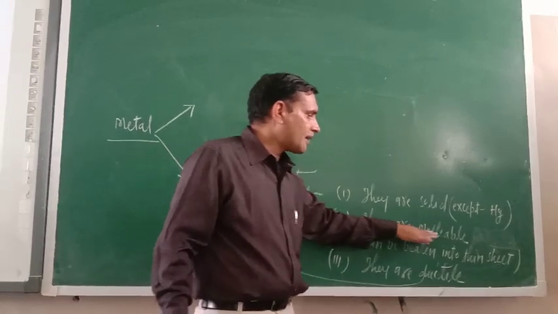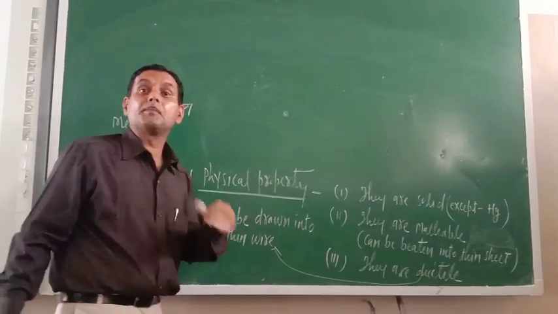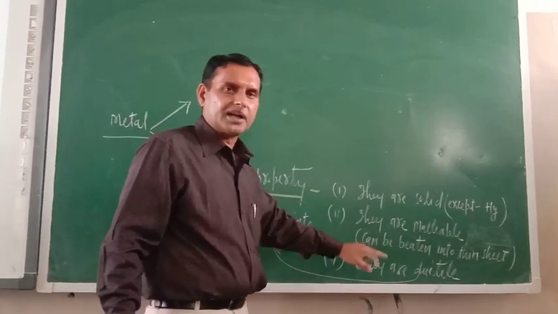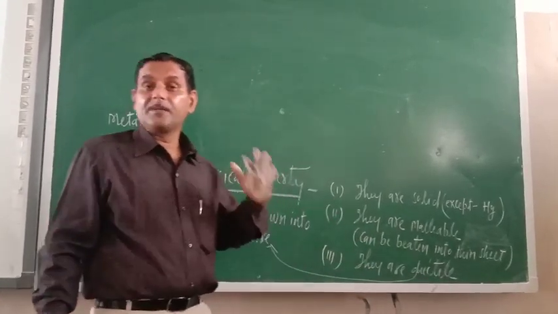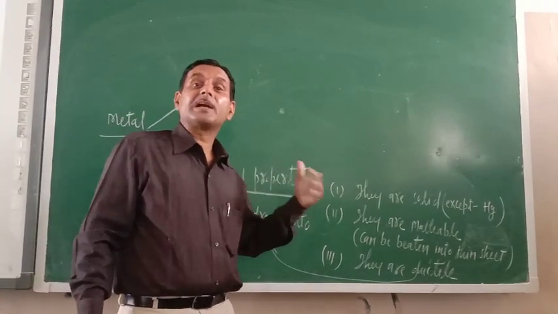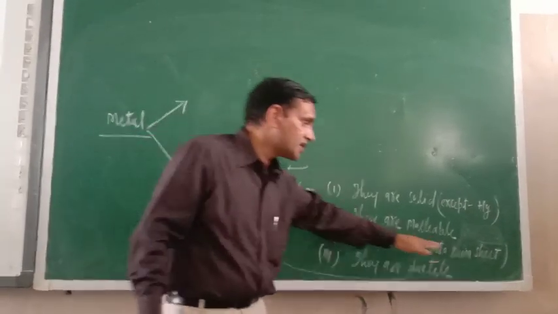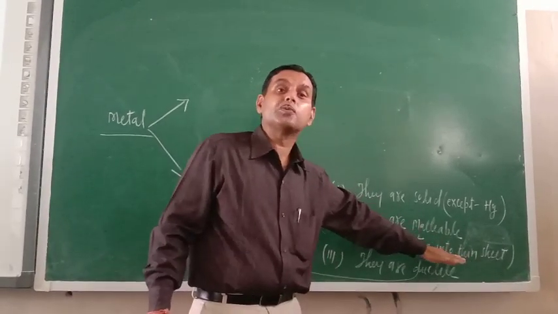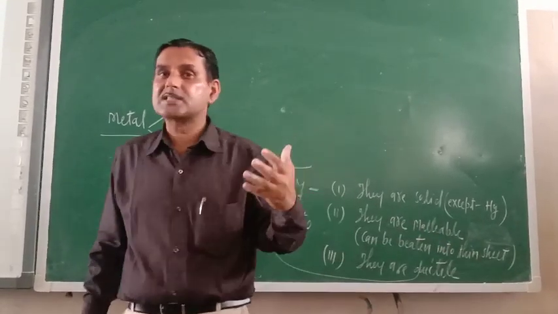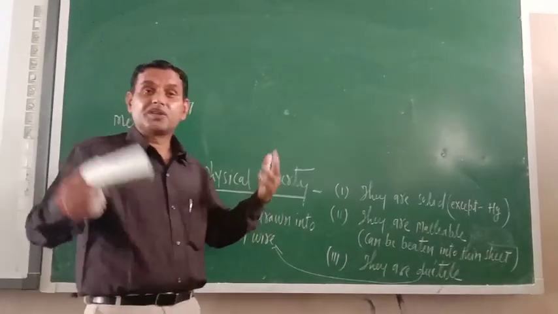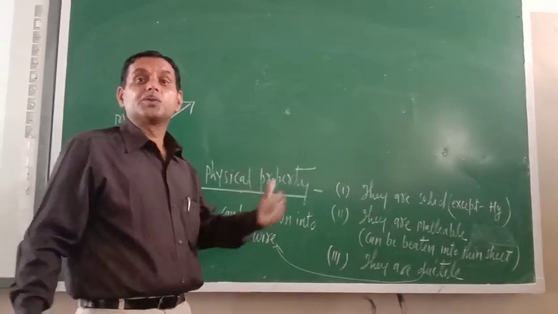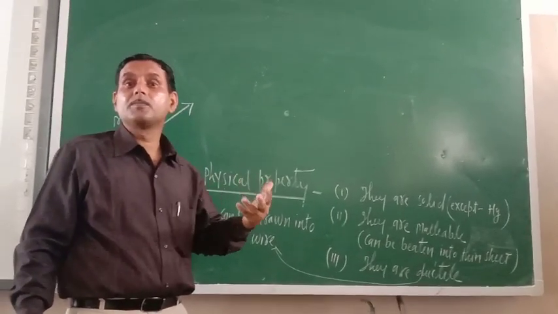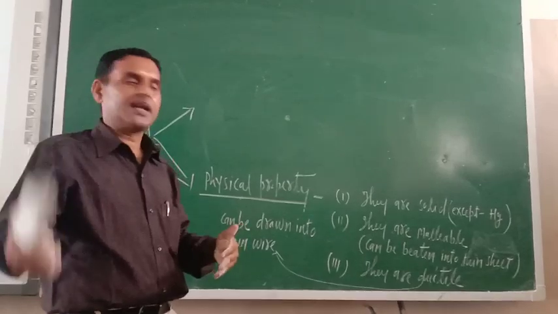Next one is they are malleable. Metals are malleable. What is the meaning of malleable? In the bracket I have written: malleability is the property in which metals can be hammered into thin sheets. They can be beaten into thin sheets. Most of the metals, thin sheets you might have seen. Converting into thin sheet form shows their malleability.